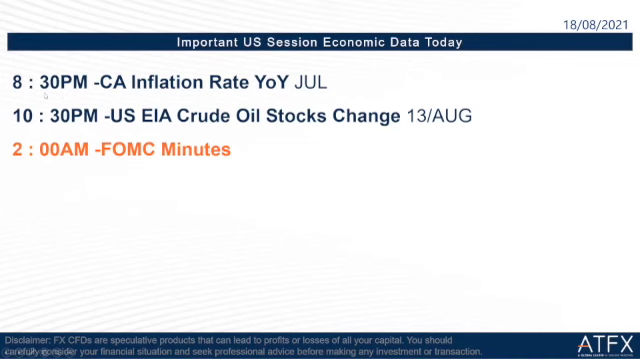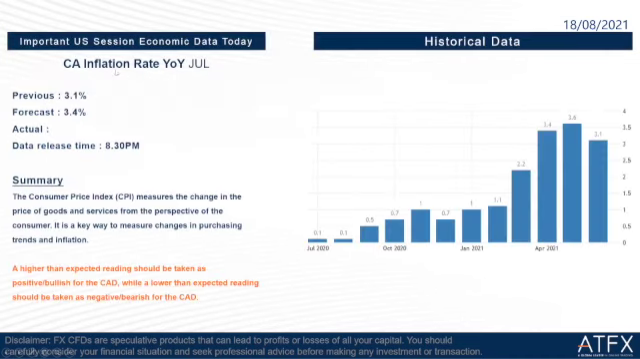Okay, so the first one is Canada inflation rate yearly July. Previous is 3.1%. The forecast is 3.4%. The data release time is at 8:30 tonight. A higher than expected reading should be taken as positive for the Canadian dollar, while a lower than expected reading should be taken as negative for the Canadian dollar.